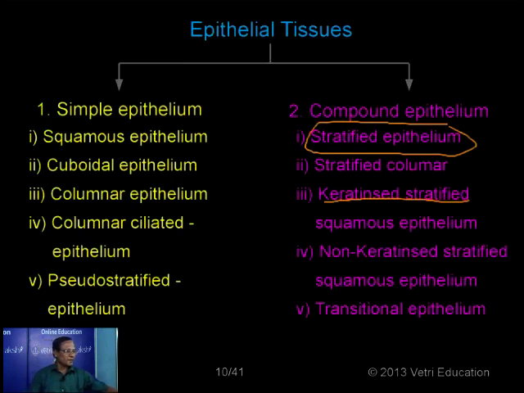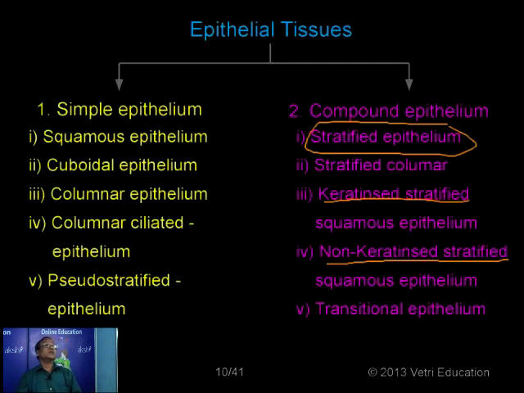The non-keratinized one is found in wet areas, for example the buccal cavity or the vagina. Such cavities are lined with non-keratinized stratified squamous epithelium, made up of all living cells, whereas in keratinized epithelium we have both dead cells on the outer surface and living cells at the bottom.